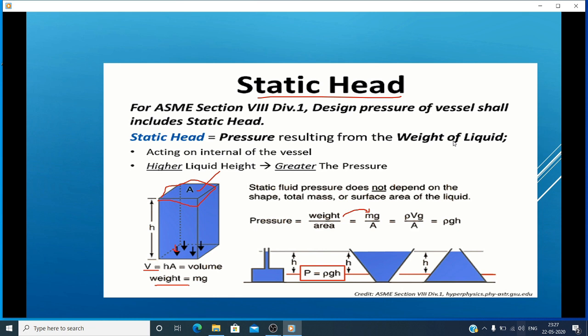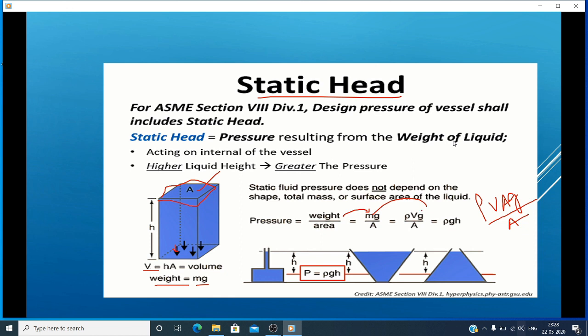So weight is mg, but instead of mg I am writing rho V, where V is volume. So rho V g by A. V equals h into A, height into area.